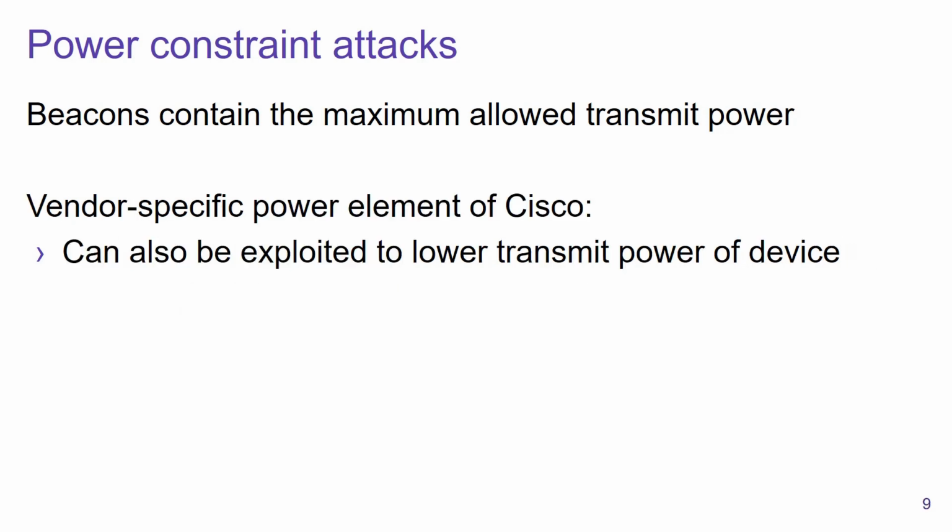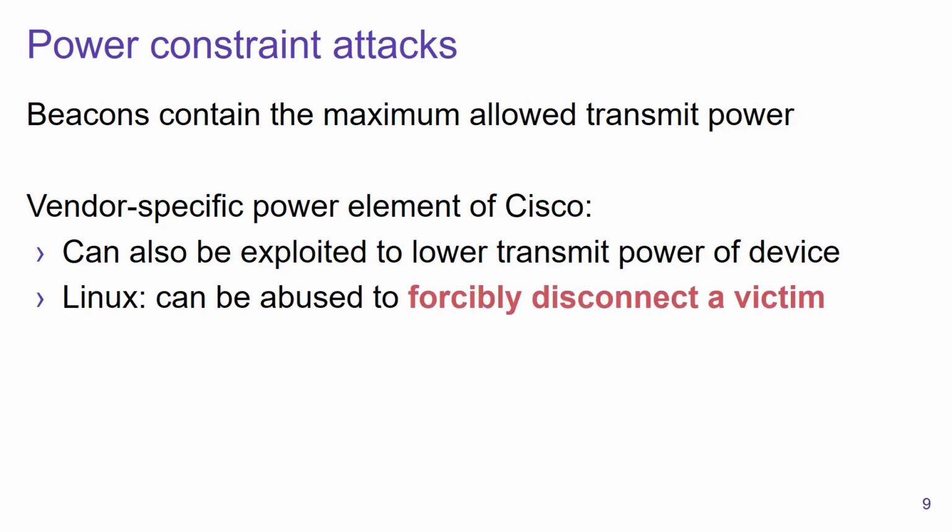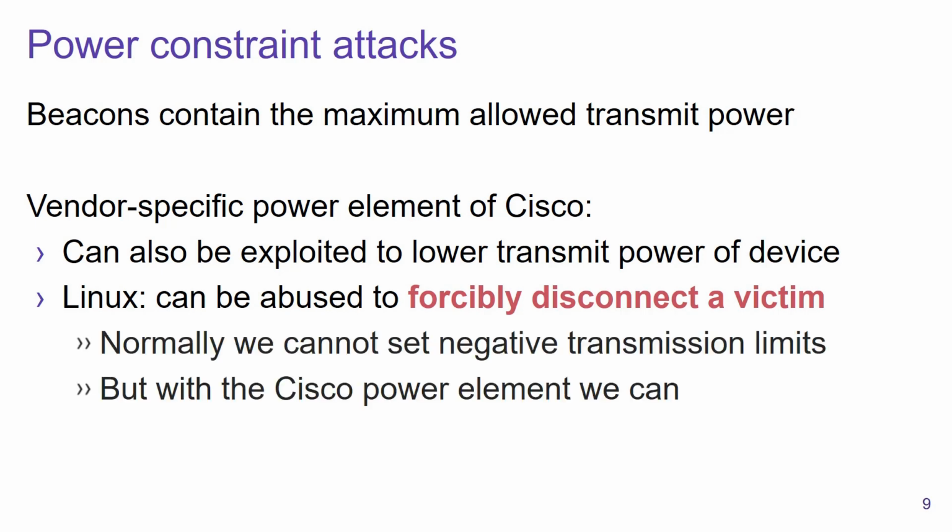Now, we also found a minor variant of this attack against Linux. Namely, when we were inspecting the source code of the Linux kernel, we noticed that it's also able to parse a vendor-specific information element that belonged to Cisco. And what's interesting about this implementation in Linux is that normally, if we follow the specification, we cannot set a negative maximum transmission power. But by abusing this vendor-specific element of Cisco, we can.